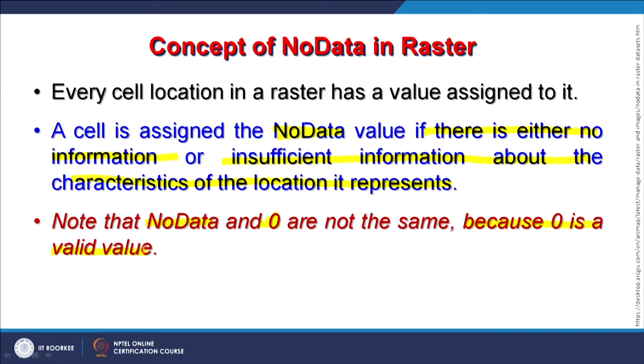But if I go towards the seaside, then I should get minus values as well. And if I go towards the land, I will start getting elevation values in positive. So 0 has to be kept for elevation, and therefore 0 is a value. And no data is also a value, but it is a very awkward value which is unimaginable in a data set, and that value is assigned as no data.